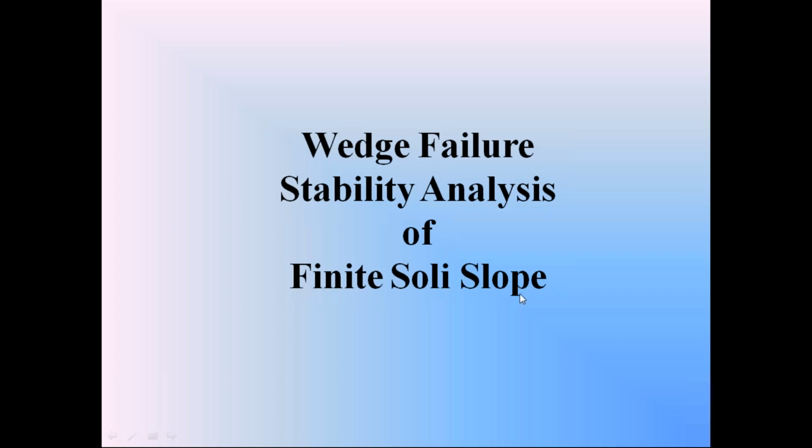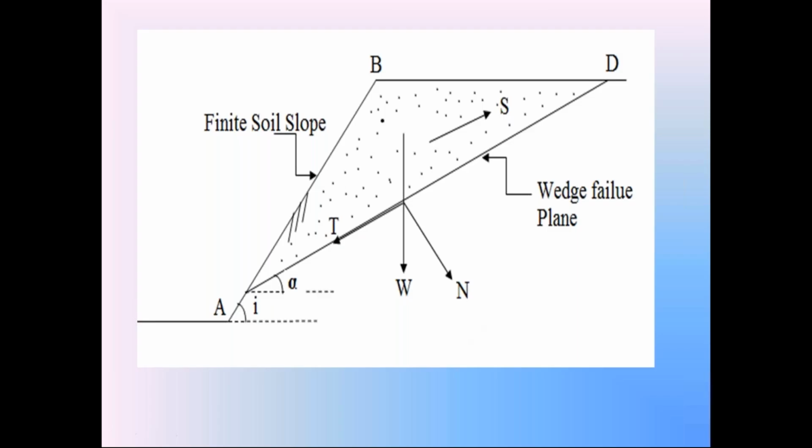So if the finite soil slope is subjected to wedge failure, how to study the stability of that particular finite soil slope. That is the concept we are going to discuss in this wedge failure stability analysis of finite soil slope. Now check this diagram.